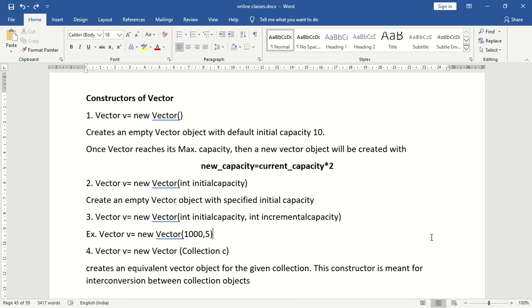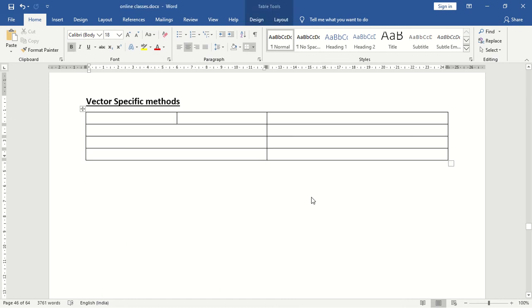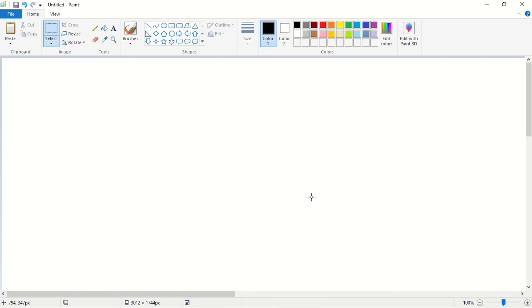Is it clear? Now we will be seeing vector specific methods. Before seeing what the vector specific methods are, I will tell you a small analogy so that you will get some idea. Consider Akhil. Akhil is a Telugu superstar. So who is the father of Akhil? The father of Akhil is Nagarjuna. Next, who is the father of Nagarjuna? The father of Nagarjuna is Akkineni Nageshwara Rao.